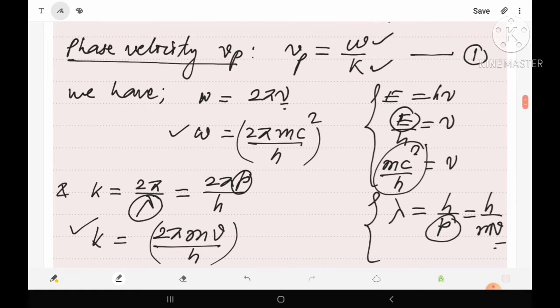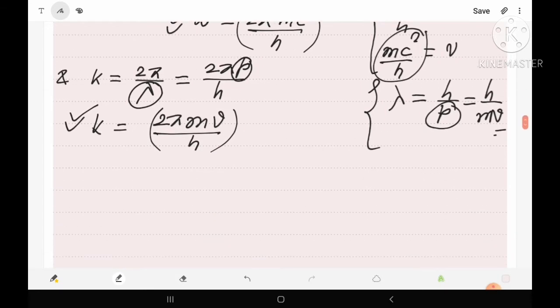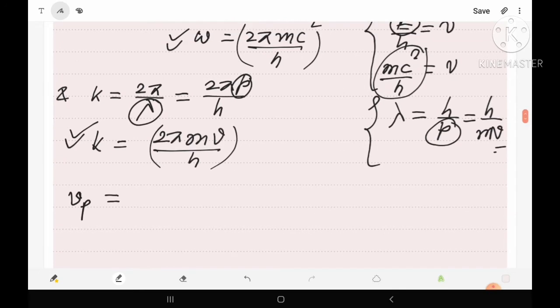Now let us substitute this value of omega and value of k in equation 1. Then we have the phase velocity Vp equals omega, means 2 pi mc² upon h, whole upon k, means 2 pi mv upon h.